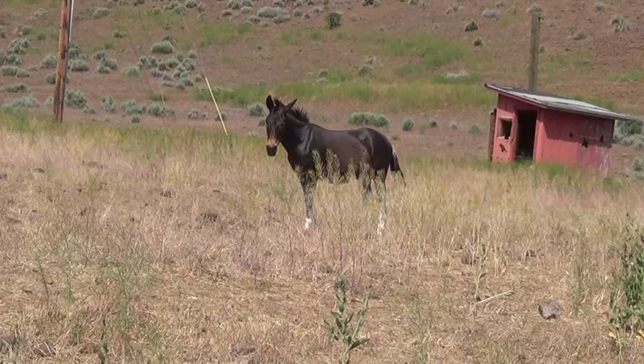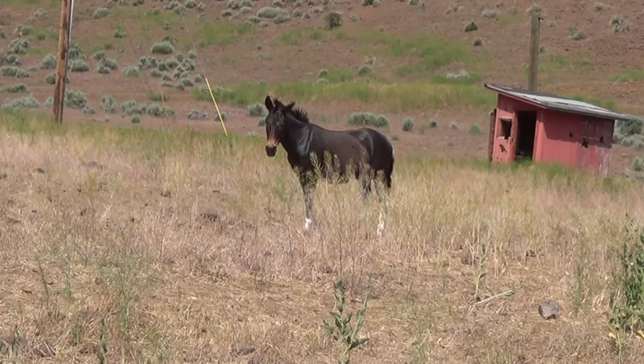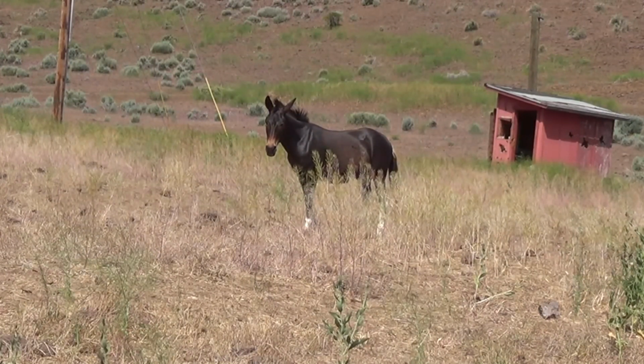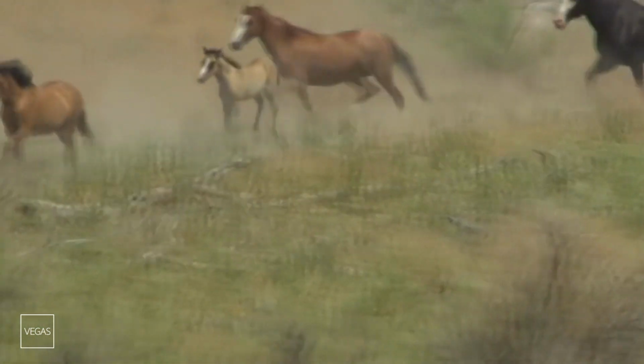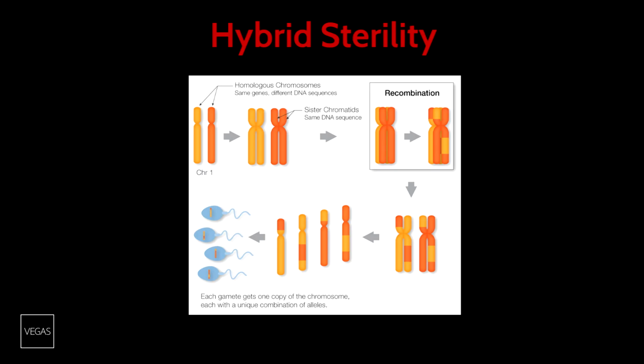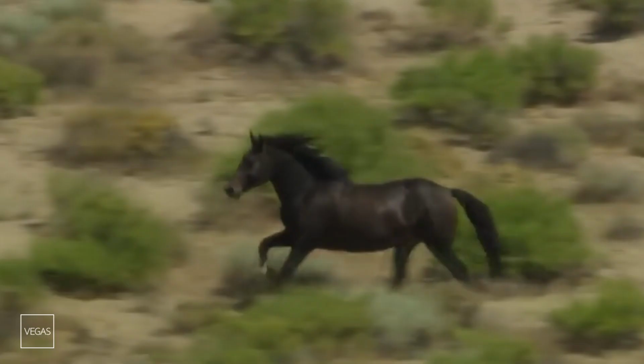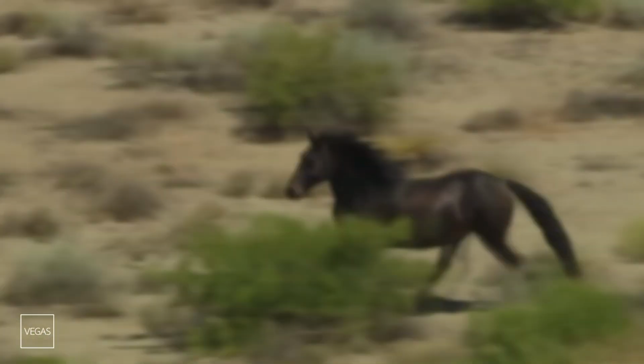There are many different ways in which successful reproduction can be prevented, causing the formation of a new species. For example, hybrid sterility. This is when two parents contain different numbers of chromosomes which are unable to pair up during meiosis, and so the offspring cannot produce gametes. An example of this would be a mule.